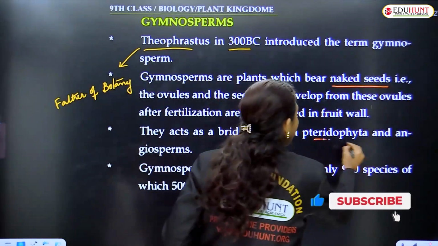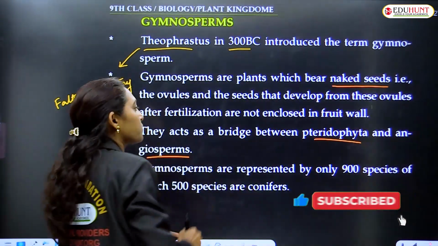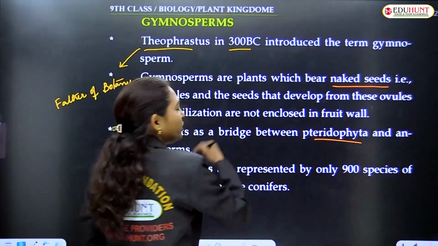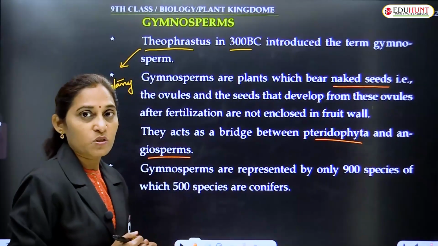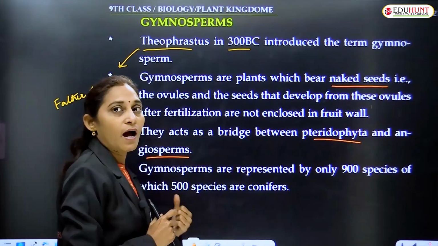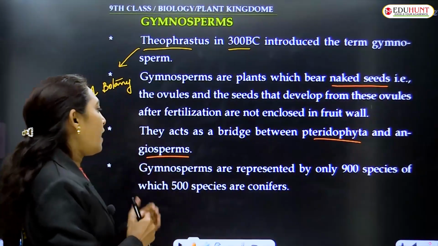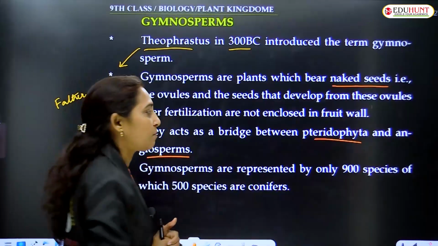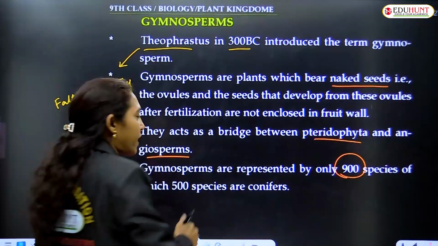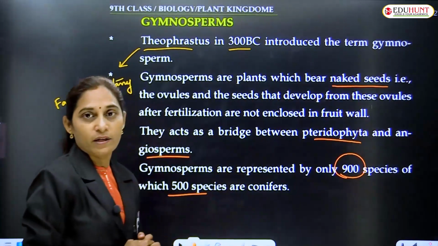So pteridophyta and angiosperms are bridged by the gymnosperms, which make a connection between them. Gymnosperms are represented by 900 species, of which 500 species are conifers.